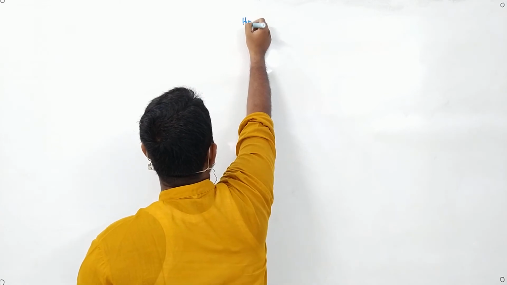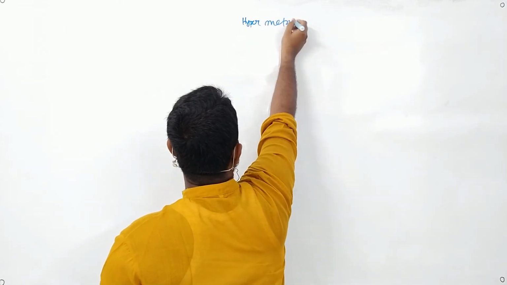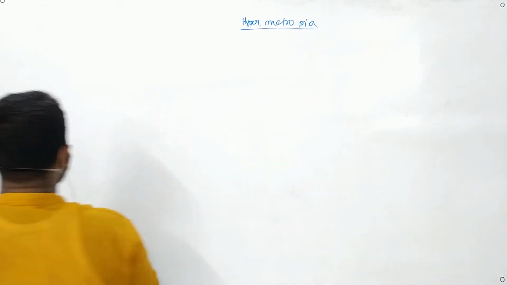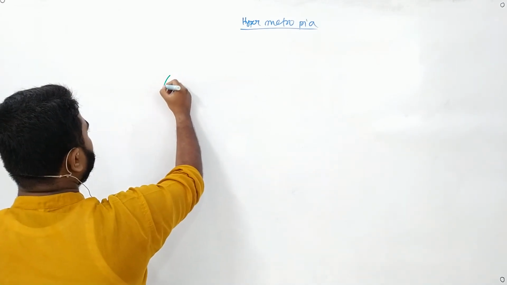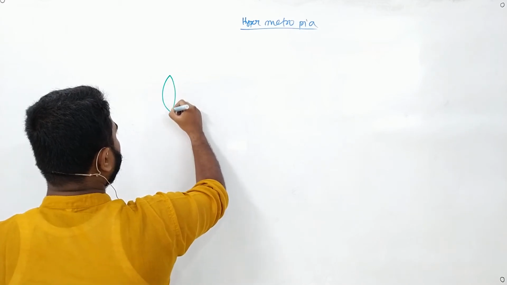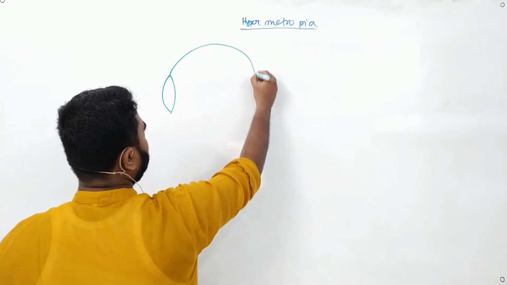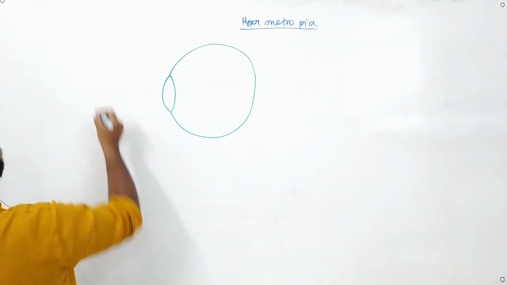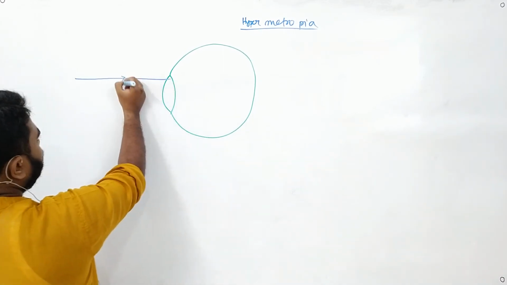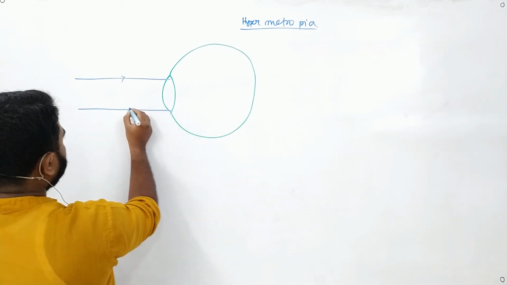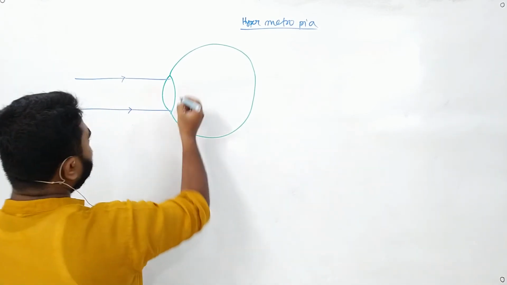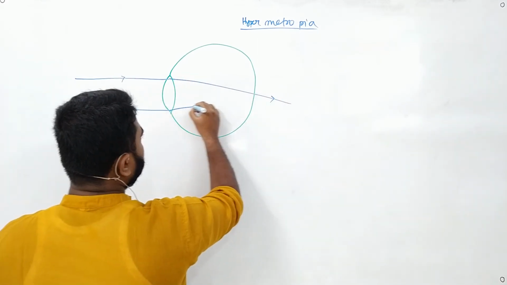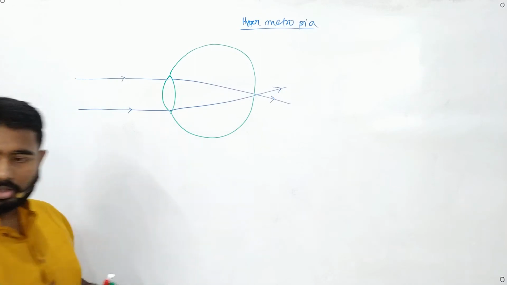hypermetropia. So suppose this is our normal eye, this is our normal eyeball, and suppose a ray of light is coming like this in this way, it is also coming like this in this way, then after refraction it should have formed at this point, right?